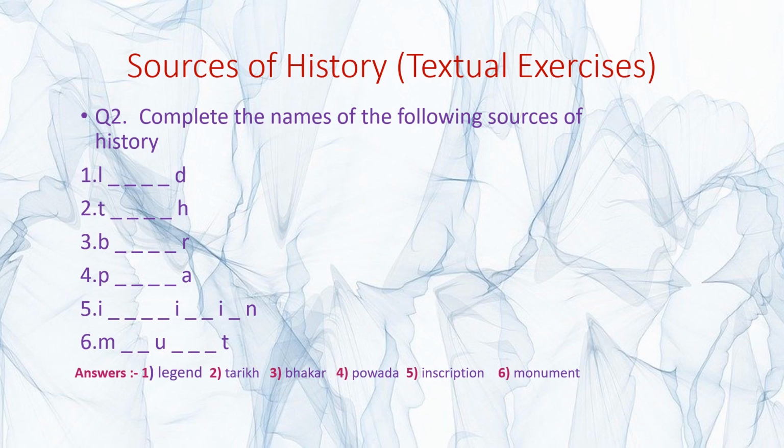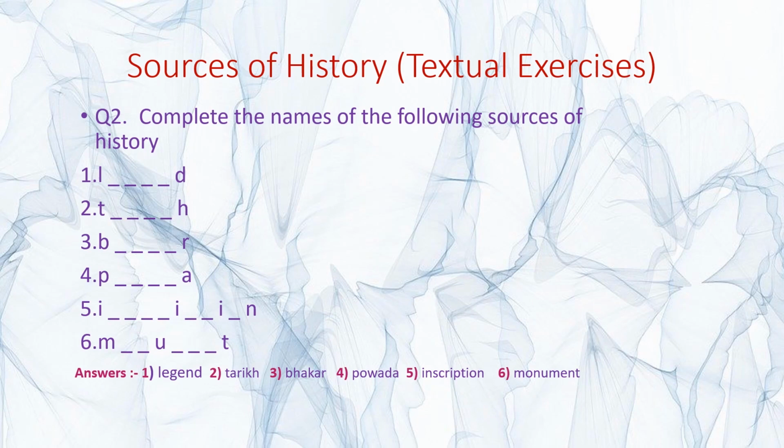Then the second one, T dash dash dash dash H, and what is the word there? Tarikh. Third one, B dash dash dash dash R, and what is the answer given? Bakhar. Fourth one, P dash dash dash dash A, and what is the answer? Povada. Fifth one, I dash dash dash dash I dash dash I dash N, and what is the word there?